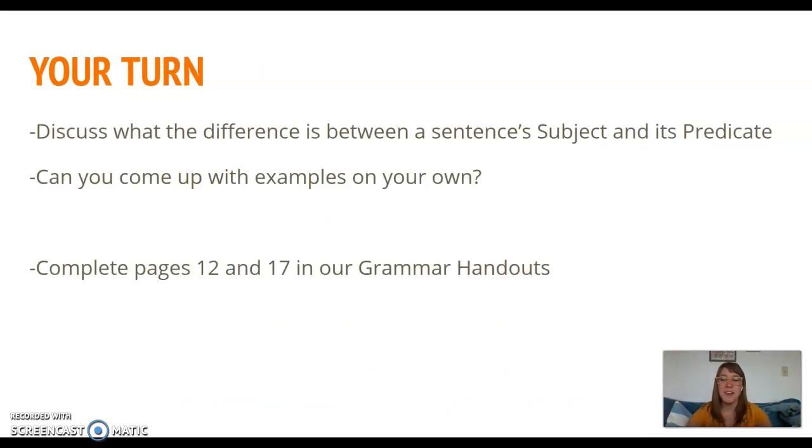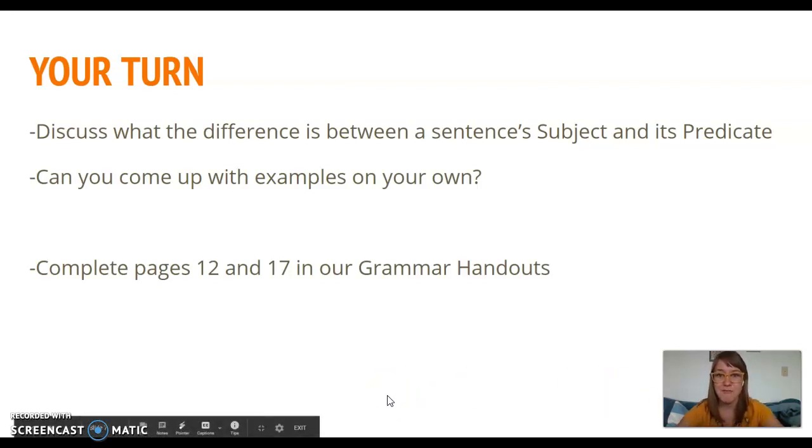So it's your turn. I would love for you to discuss what the difference is between the sentence subject and its predicate. And then can you come up with a couple of examples on your own? Finally, as a class or at home, you're going to complete pages 12 and 17 in the grammar handouts. Have fun with your subjects and predicates in your sentences.